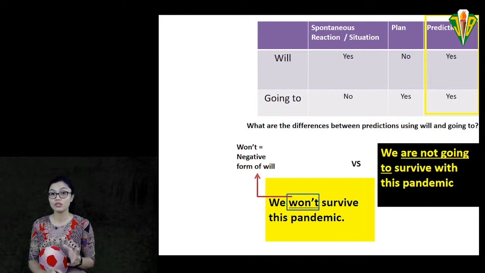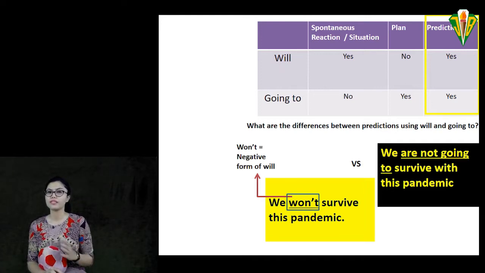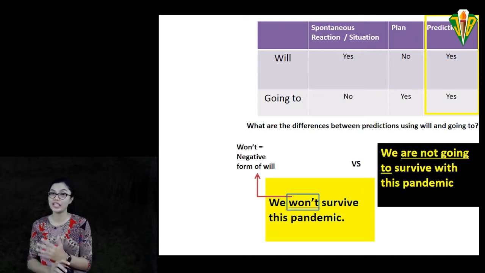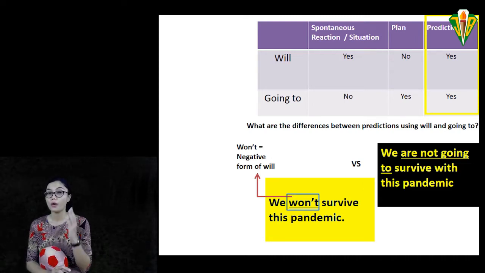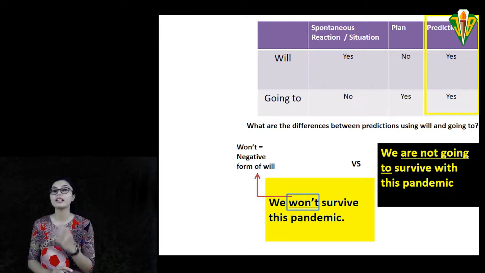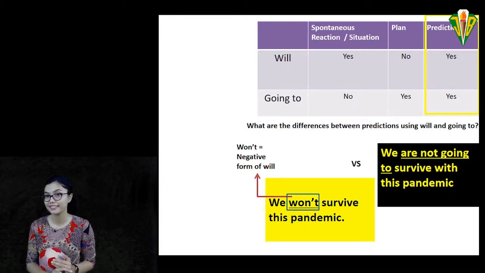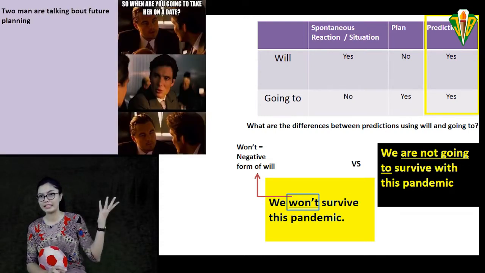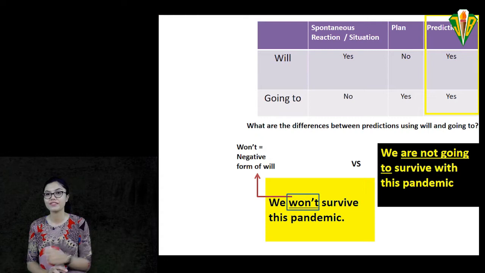The next one, going to. It's not for spontaneous reaction, but it is used for plan. Like the Leonardo DiCaprio scene, the last one.